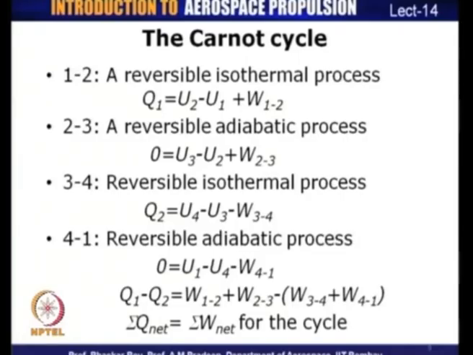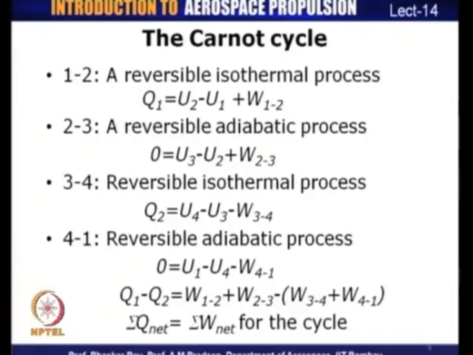The second process is 2 to 3, which is a reversible adiabatic process, and because it is adiabatic, Q is equal to 0. So, 0 is equal to U3 minus U2 plus W23, where W23 is the work done during process 2-3. The third process is 3 to 4, which is again a reversible isothermal process, and here Q2 will be equal to U4 minus U3 minus W34.